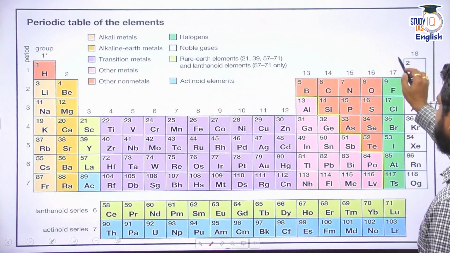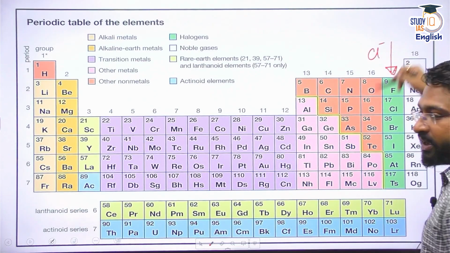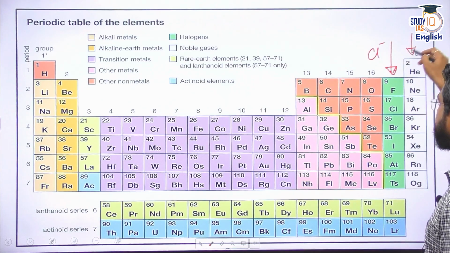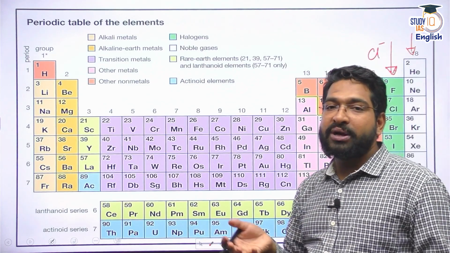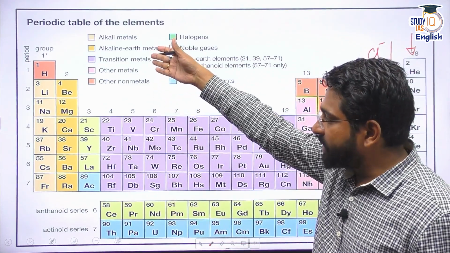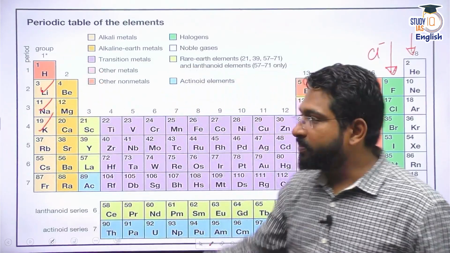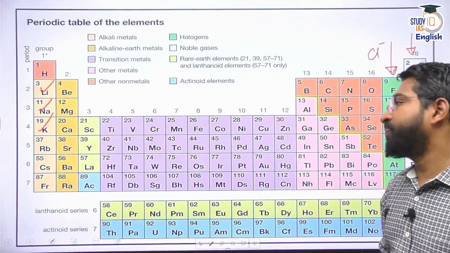If you look at fluorine, chlorine, bromine, you will see Cl minus 1. That means the valency would be exactly the same. Same here. These will have almost zero valency because they have achieved their octet. They would not react. Similarly, if you look at lithium, sodium, potassium, you will see +1 there, right? Na +1. So the valency would be the same in a group.